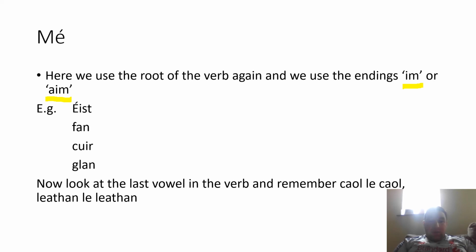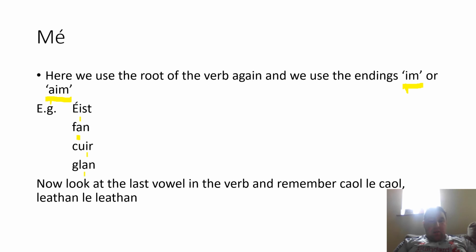So we look at the last vowel in the verb again. So ith, the last vowel is I, so that goes with the narrow again, goes with the I. The A, broad, goes with the broad vowels, so fan, F-A-N, gets A-I-M. Cuir, I-I-M.